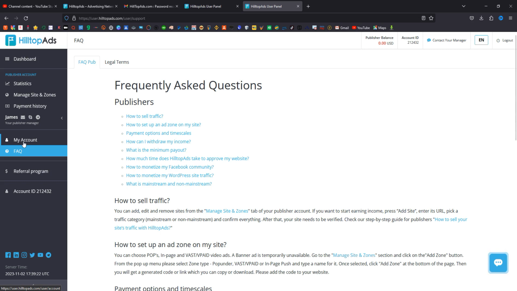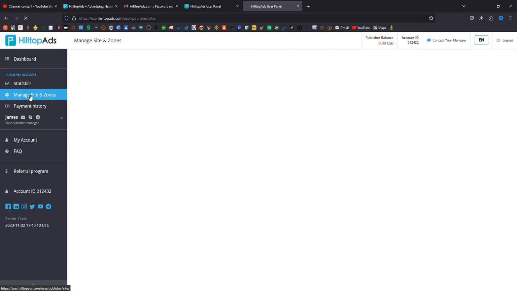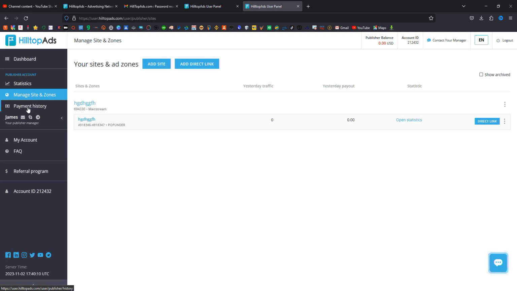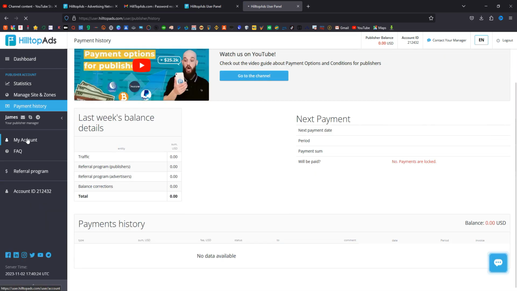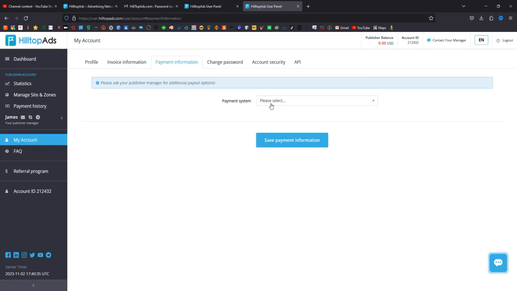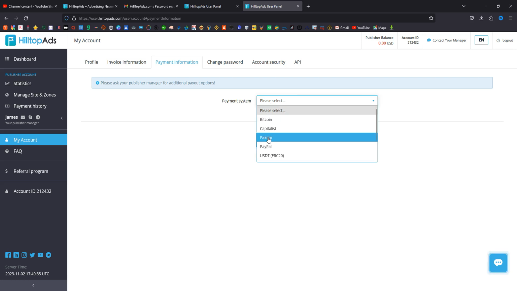So let me go back to the management site and the zones and show you how you can withdraw your money from this platform, because most people are curious to know how they can withdraw their money. You can add a lot of direct links over here and promote them. You can go back to payments history and check on that. One thing about this is you go to My Account and you can see the payment information. You can withdraw your money through Bitcoin, Capitalist, Paxum, and PayPal.